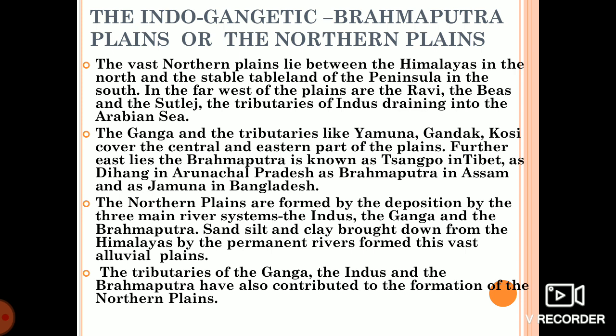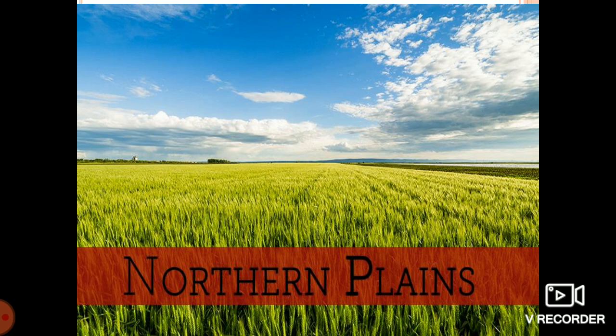The northern plains are covered with mainly three rivers, Indus, Ganga and Brahmaputra. The sand, silt and clay brought by the rivers form your alluvial plains. Means your alluvial soil is found, and these three rivers form your alluvial plains by the sediments brought by the river. Sediments are sand, silt and clay. The tributaries of Ganga, Indus, Brahmaputra contributed a lot to the formation of your northern plains.